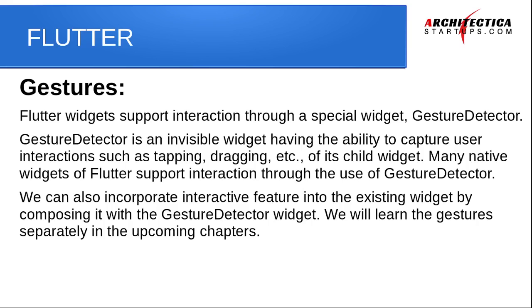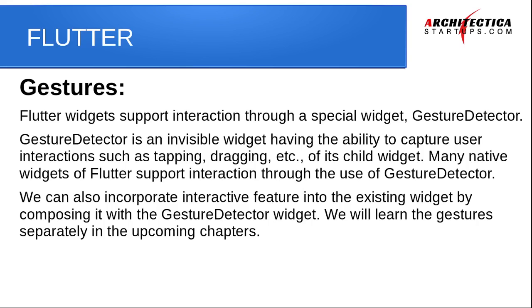We can also incorporate interactive features to an existing widget by composing it with the gesture detector widget. We will learn the gesture separately in the upcoming chapters. I'll show you how we can apply the gesture detector onto a particular widget.